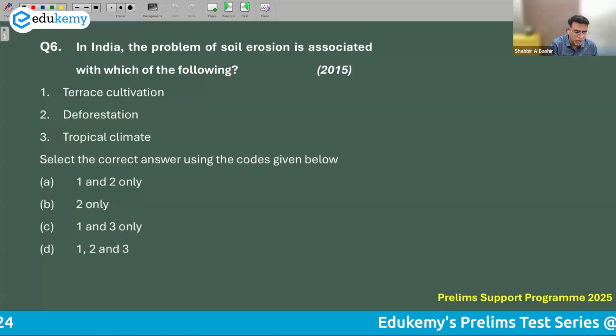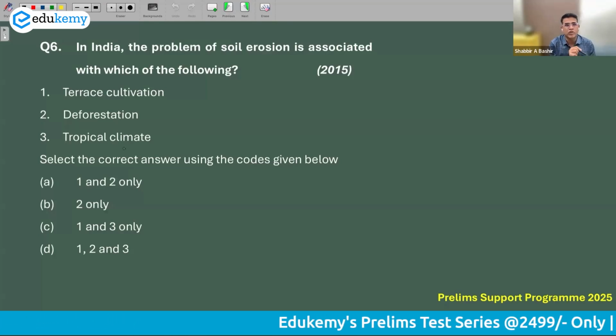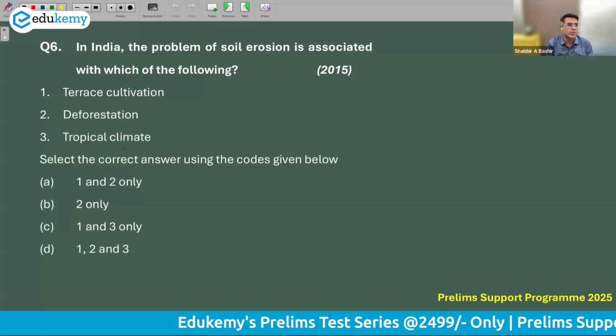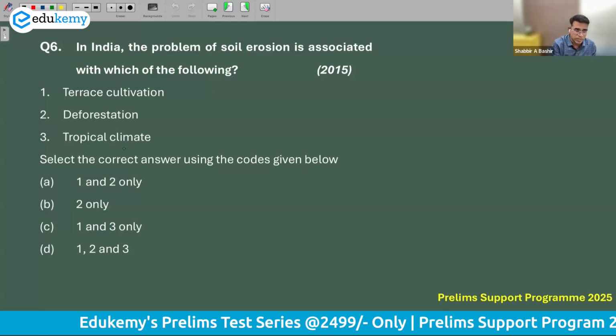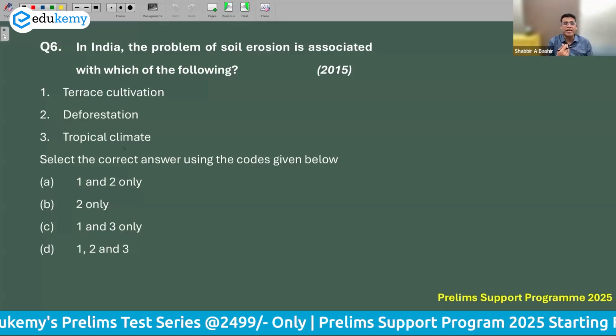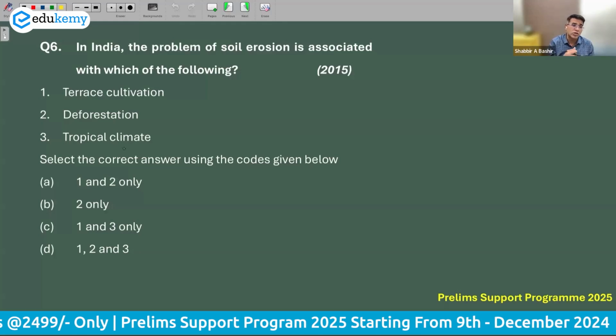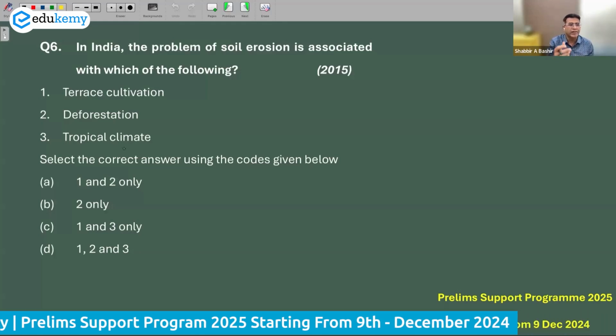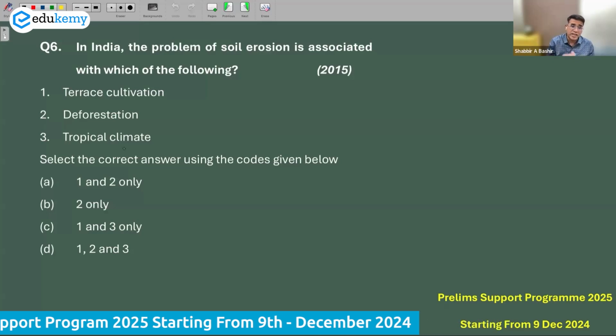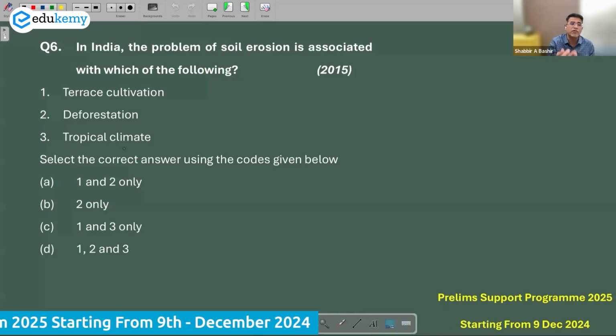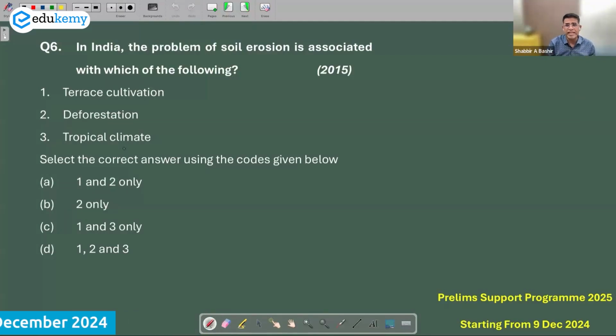And tropical climate also makes problems for soils, because in tropical conditions there is more and more drought, and tropical areas with droughts will have fallowing. Tropical areas may also have problems related to seasonality of rains, which can cause heavy rainfall in a few months. Even that results in some amount of soil erosion. And in tropical areas, we have poverty problems. So 2 and 3 are correct.